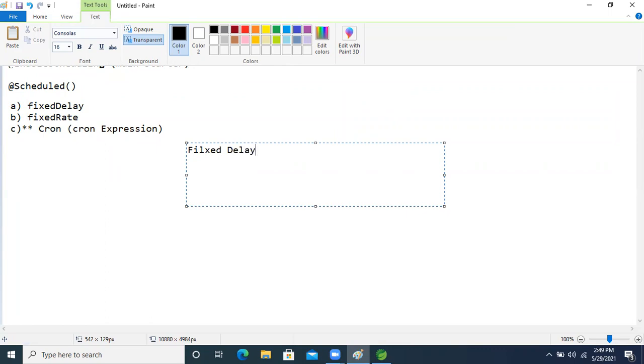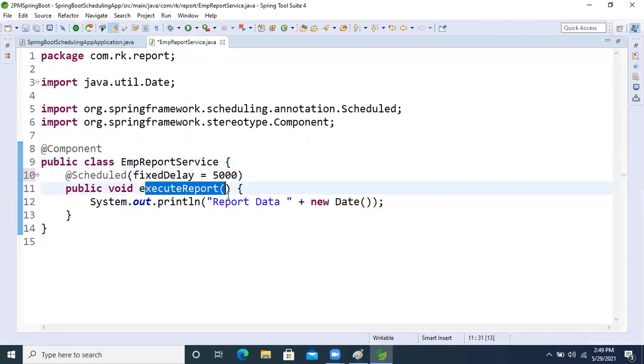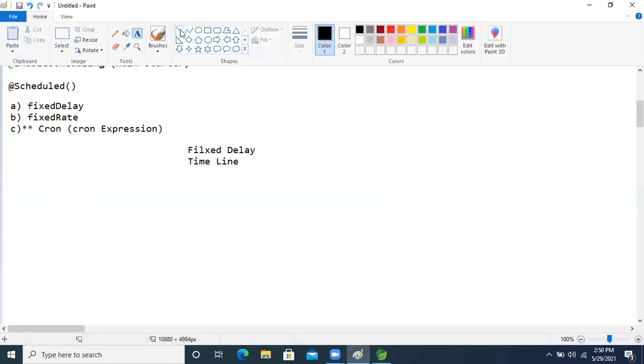Fixed delay is there, right? Fixed delay timeline. Okay, so just think about that. Here we have taken the method name, execute report. Leave it. I'm taking just the method name M1 here to understand, right? So just think about that.